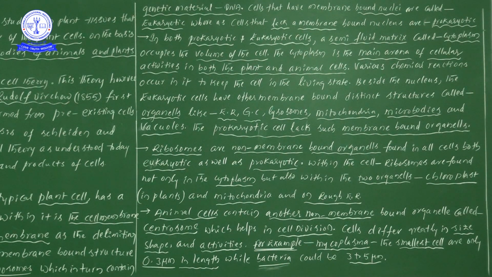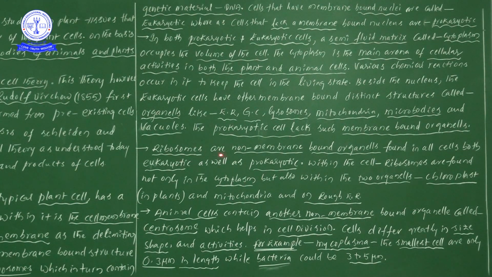Next one, the prokaryotic cell lacks such membrane bound organelles. My dear students, very important point. Along with the nucleus in a eukaryotic cell, all these cell organelles are present. But if you observe a prokaryotic cell, there is a lack of such membrane bound cell organelles, which means all these structures are absent in a prokaryotic cell. Lack means absent only. Okay, so that is the point.